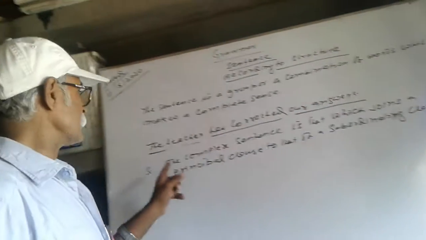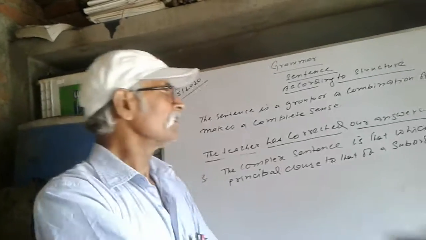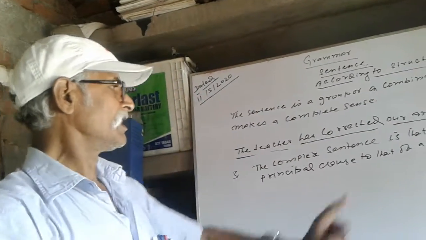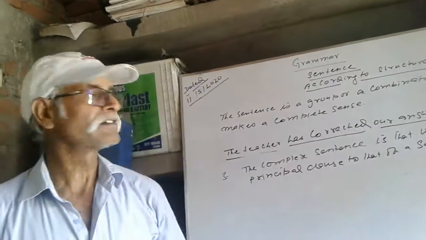The complex sentence is that which joins a principal clause to that of a subordinating clause.